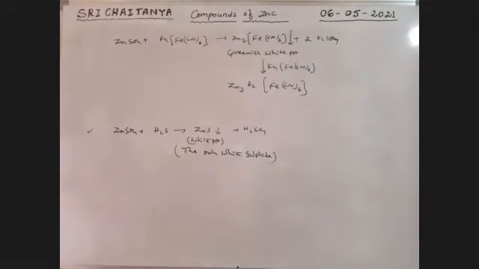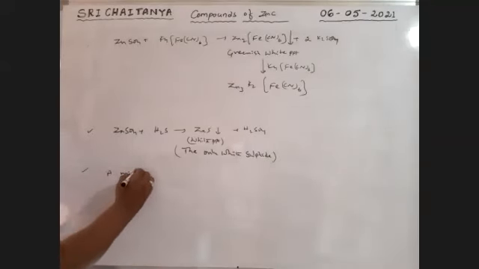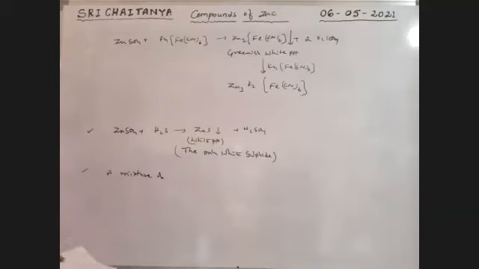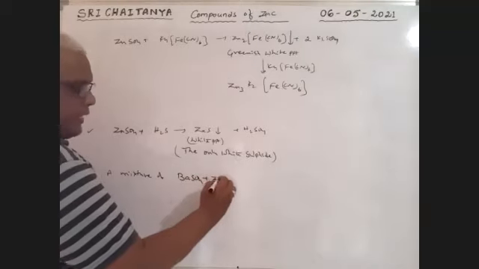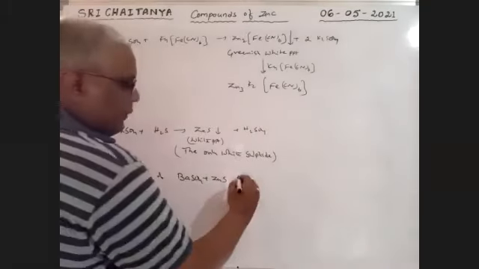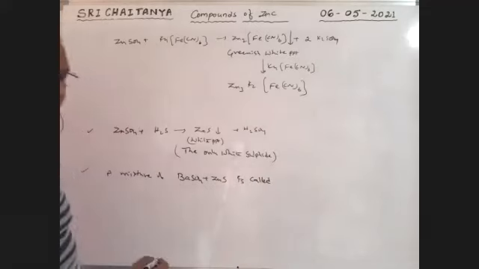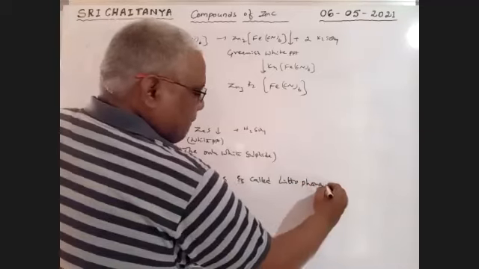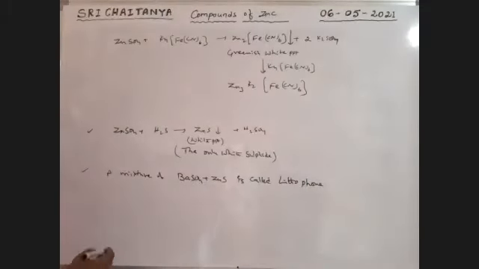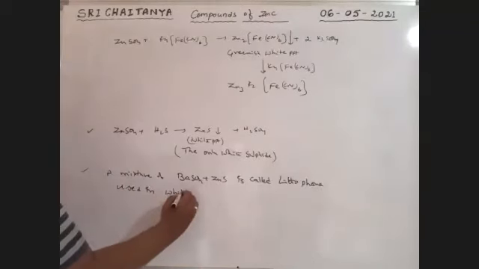Next, some uses. A mixture of BaSO4 plus ZnS is called lithophone. It is used in white paint.